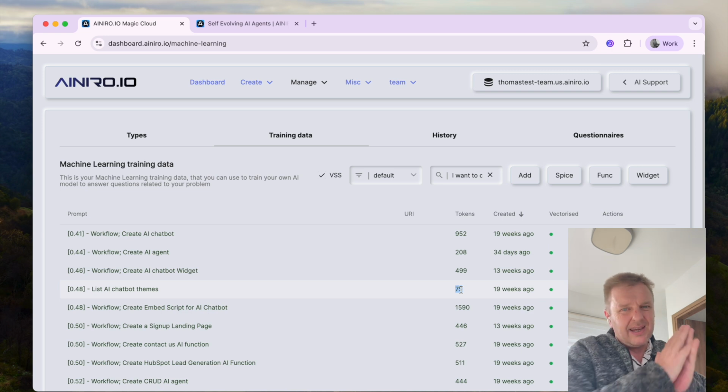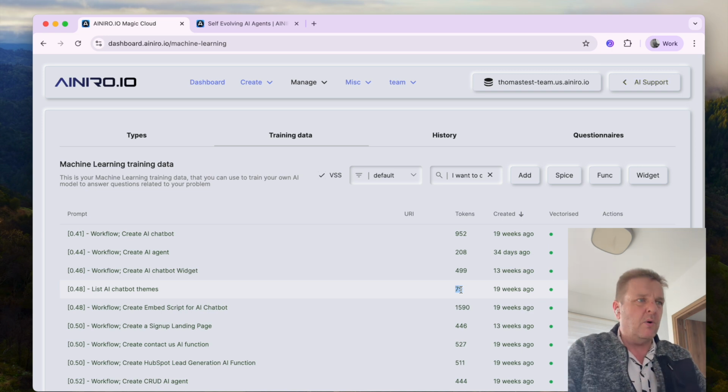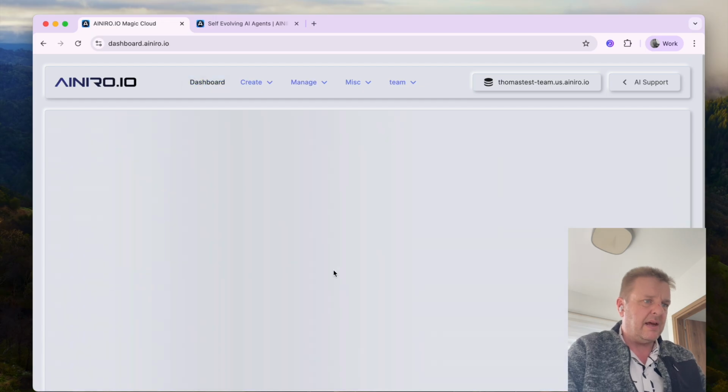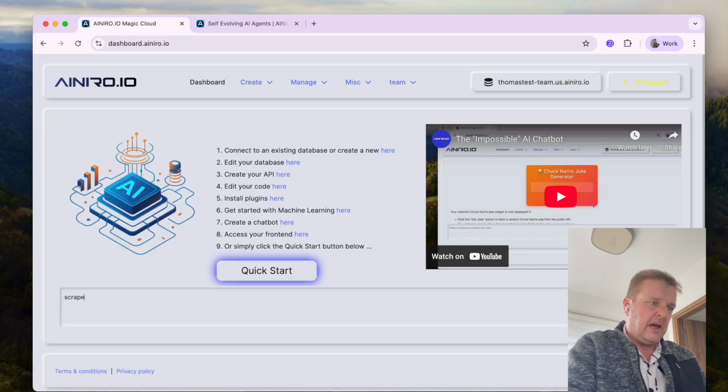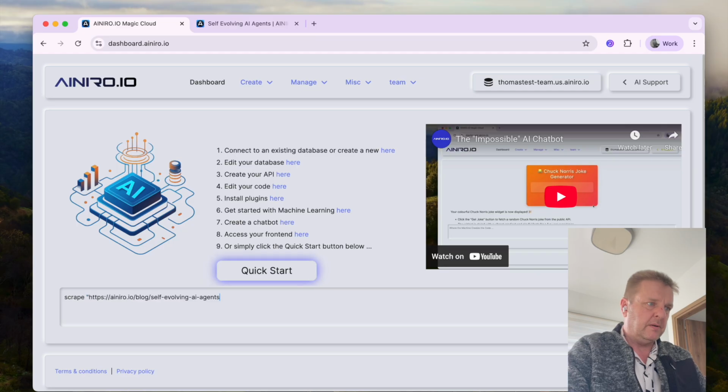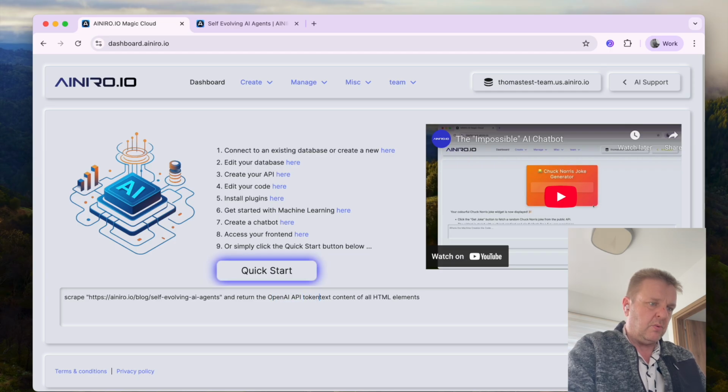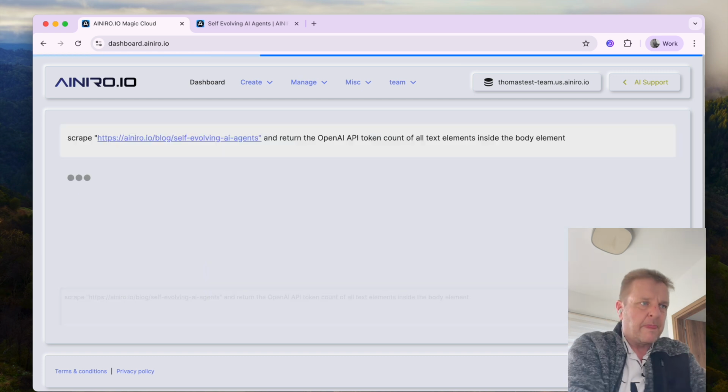And by doing it a little bit intelligently like this instead of just taking the whole HTML, and I mean even removing all the HTML, let's try that, see if that works. Scrape and return the text content of all HTML elements. Return the OpenAI API token count of all text elements inside the body element. I'm not entirely sure if this is going to work. Let's try it out.